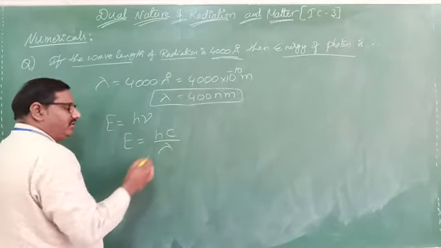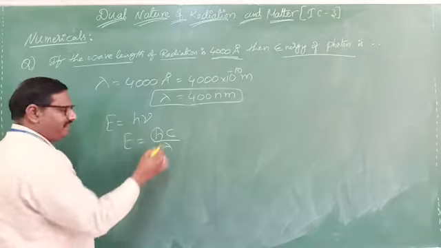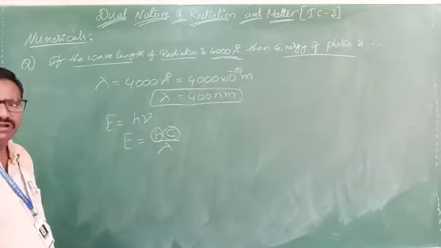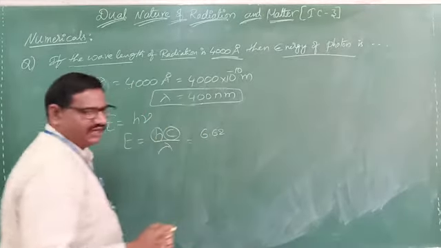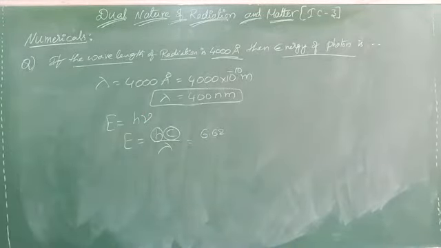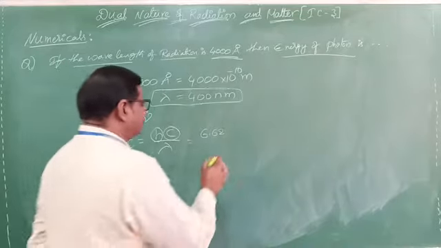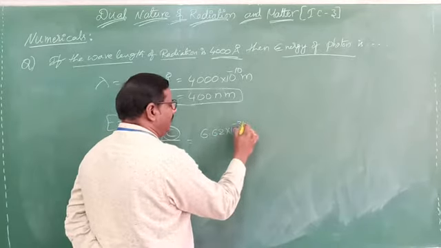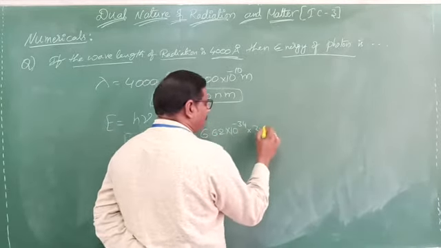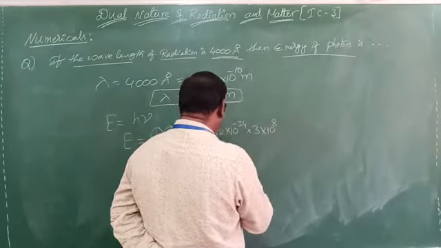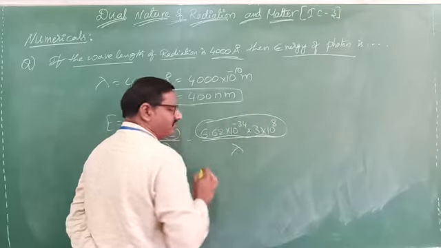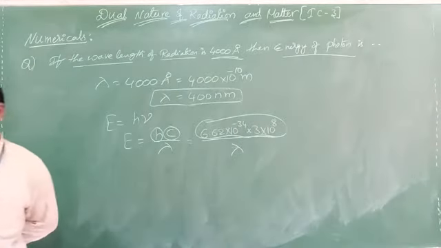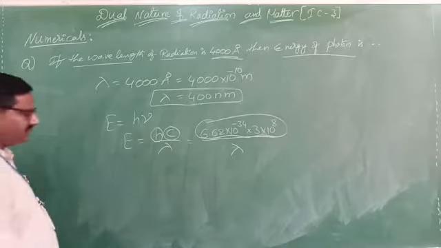Of course, the h value remains the same and c also is the same. Clear? What is the h value? 6.62, Planck constant, already we discussed previously. H value is 6.62 into 10 power minus 34. Say yes or no? And the light speed value is 3 into 10 power 8 meter per second, by lambda. If you solve all these constant values, we can always create one shortcut. That is very simple.